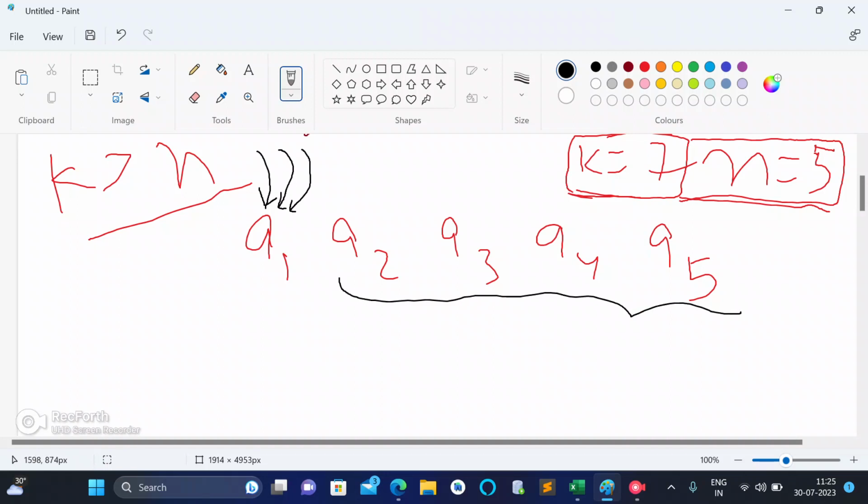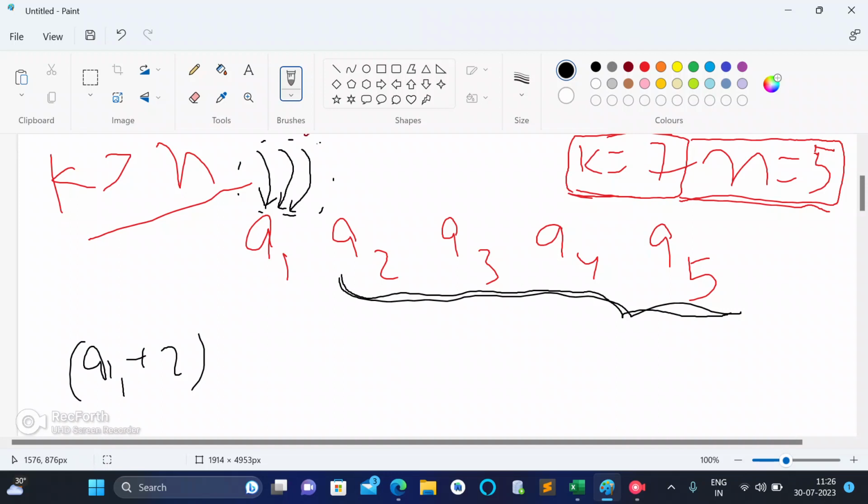At 3 seconds, as 3 seconds go, all the values from a2 to a5 are incremented by 3, and simultaneously a1 gets incremented, which we will discuss later while we derive the formula for k greater than n. So for now, for the first minute I decided to stay at a1, for the second minute also, and for the third minute also. At this point of time I gained a1, and as I decided to stay at a1 for 3 minutes, I also got 2 mushrooms extra, that is a1 plus 2. And in the meantime, all the mushrooms from a2 to a5 are incremented by 3.